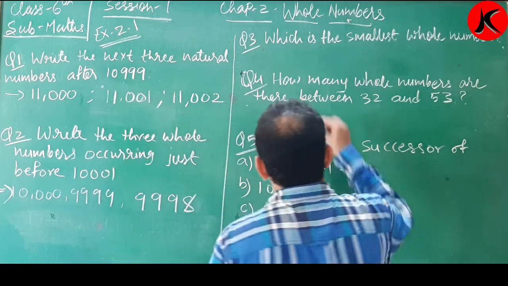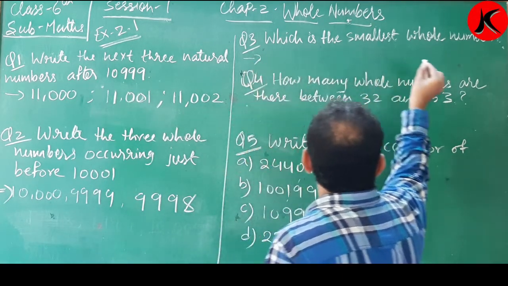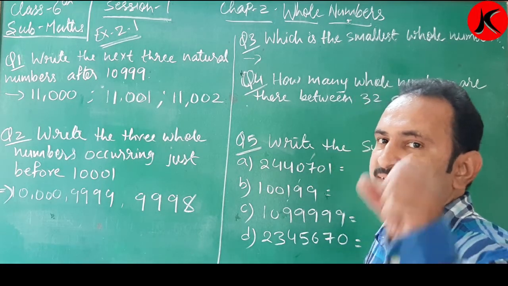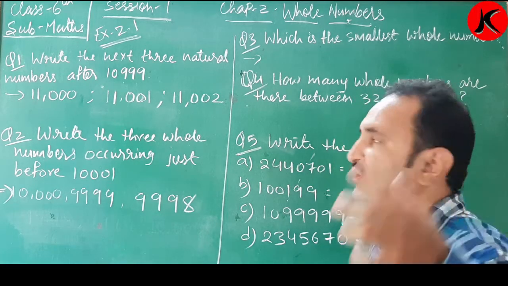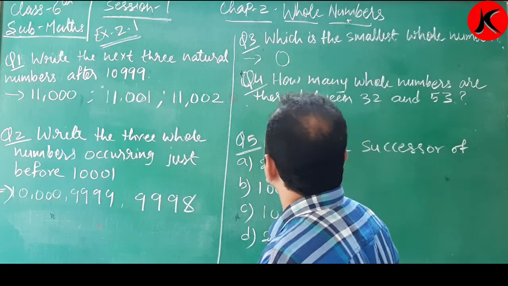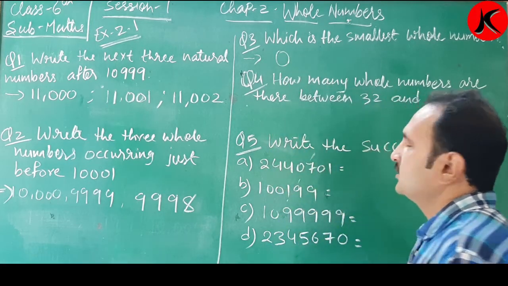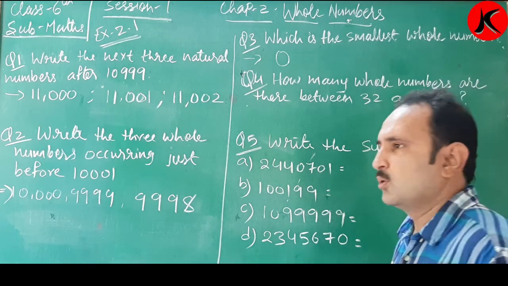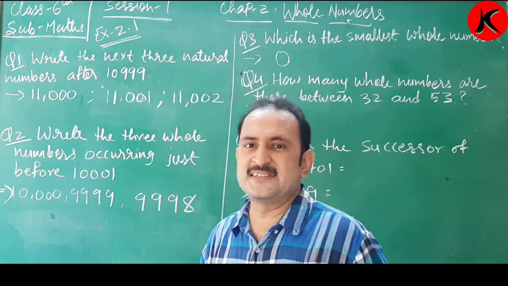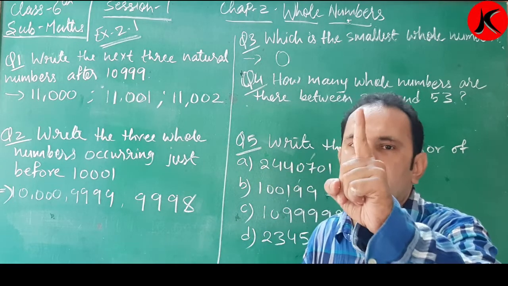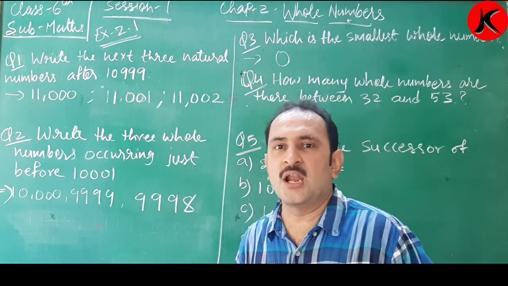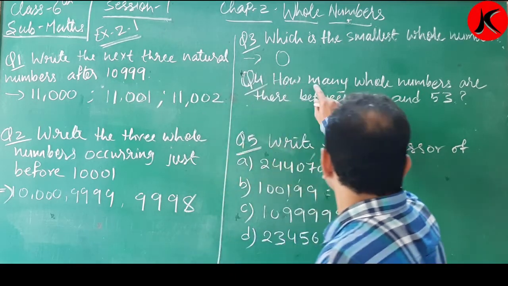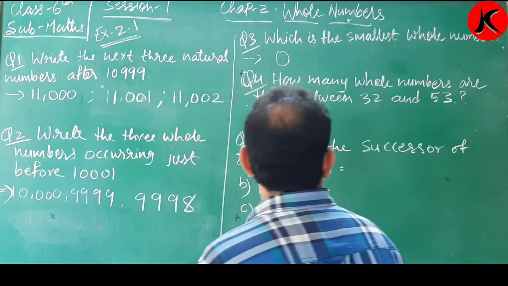Okay, next one, which is the smallest whole number? Whole number means what? Again, it starts from 0. So 0 is the smallest whole number. Clear? And what is the smallest natural number? So 1. Okay, children? How many whole numbers are there between 32 and 53?